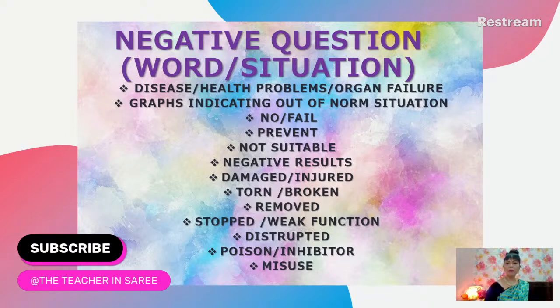Poison, inhibitor. Another way of saying that this is a negative statement question. For example, they say it has been poisoned, or they have a respiratory inhibitor. So what would happen to the intake of ions in the roots of the plant? Something like that. Misuse. Yes, this is another way of putting a negative statement question.